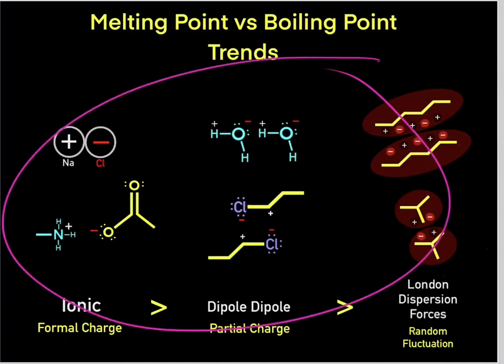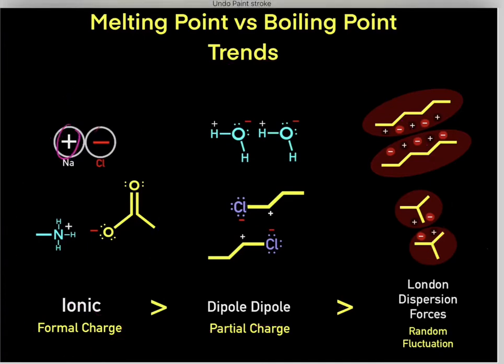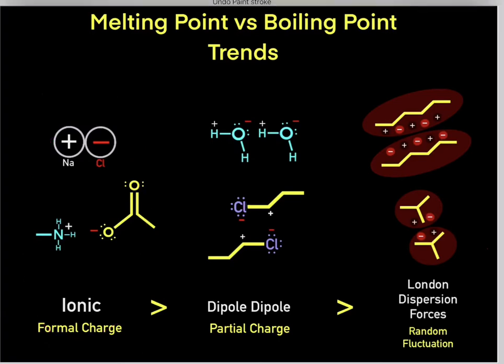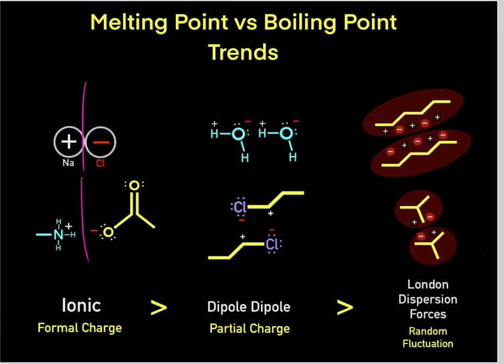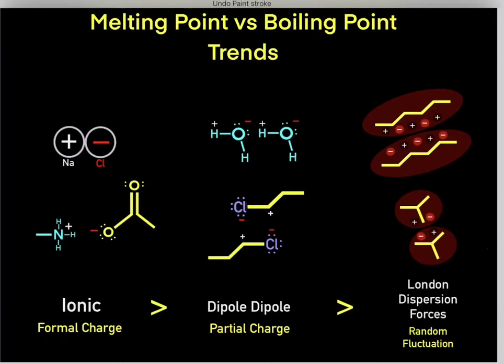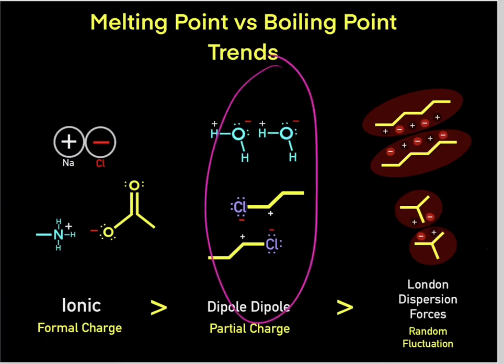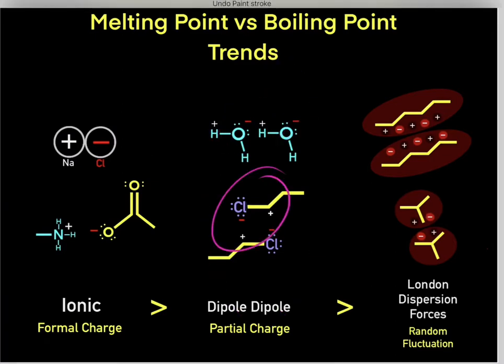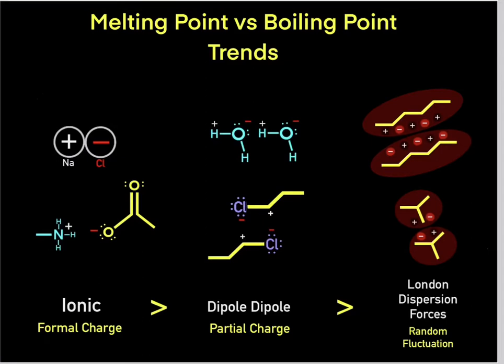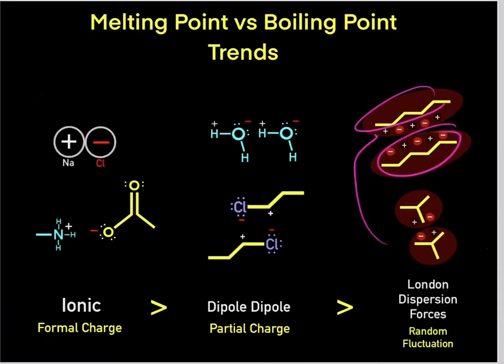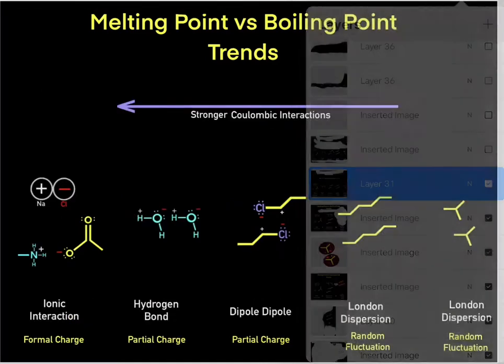But overall, this is the hierarchy, where again, these formal charges that form these ionic interactions, these are the strongest Coulombic interactions. So they're going to require the most heat to break these interactions and to melt these compounds. Next comes these partial charges, which form these dipole-dipole interactions. These are the next strongest Coulombic interactions, where again, hydrogen bonds are stronger than non-hydrogen bonds. And then the weakest Coulombic interactions are these London dispersion forces, where again, the more surface area, the stronger the London dispersion forces, the higher the melting point, the more heat that's required to melt these interactions, these Coulombic interactions.